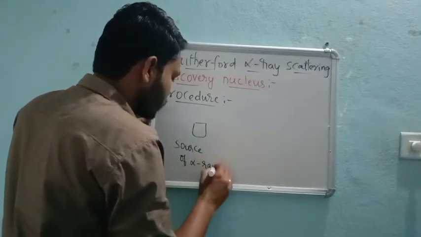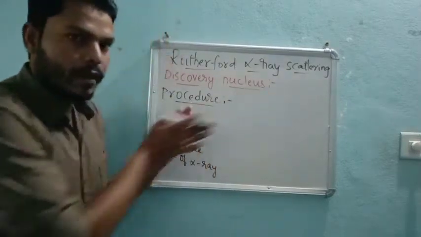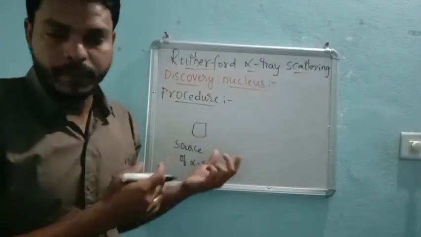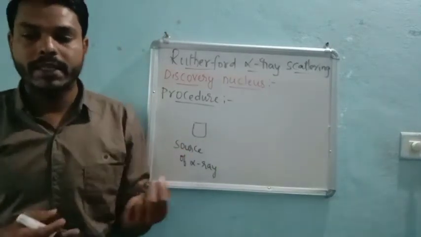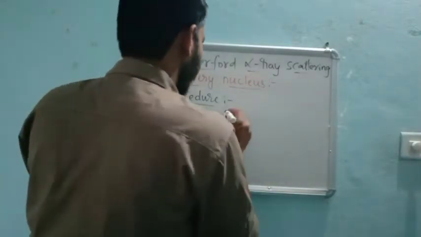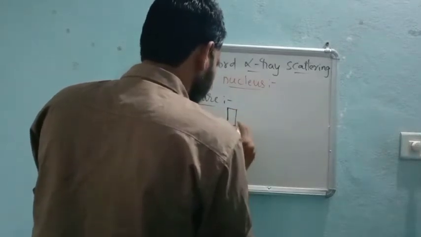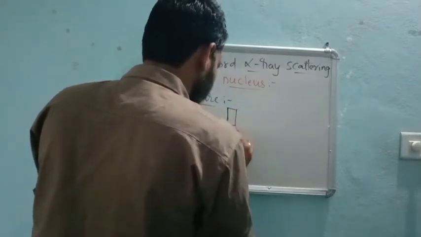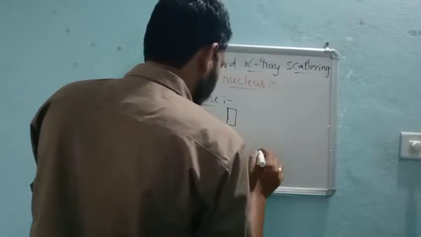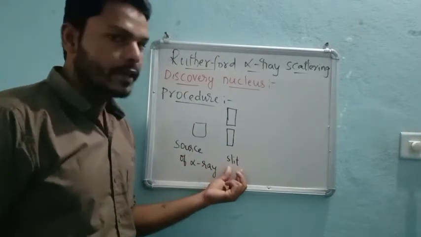The source is nothing but that from which we get the alpha rays. Beside the source, there is a slit, right? This is called a slit, or slide.